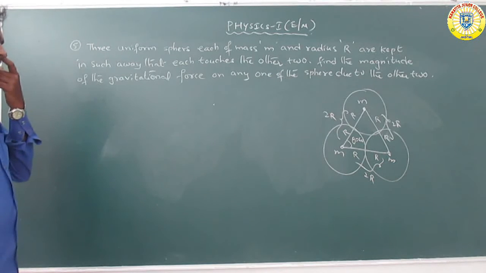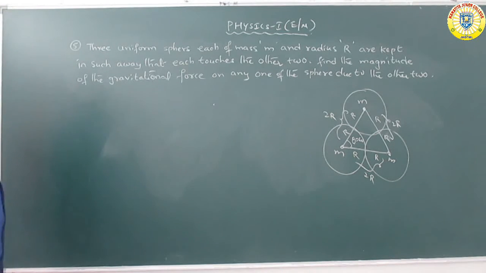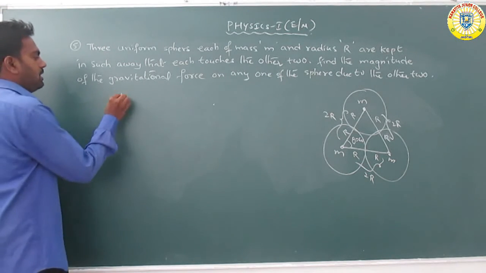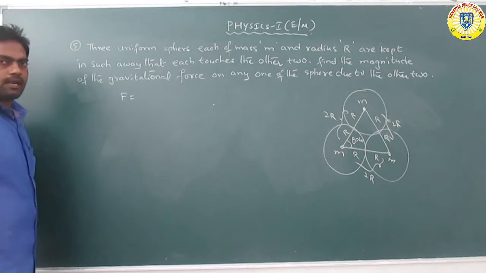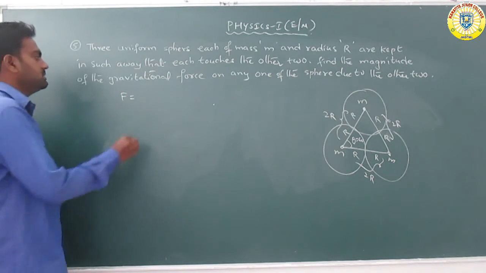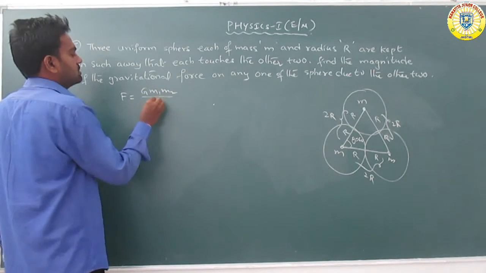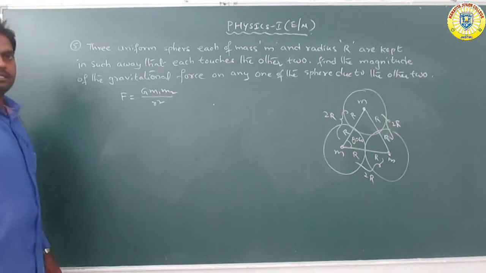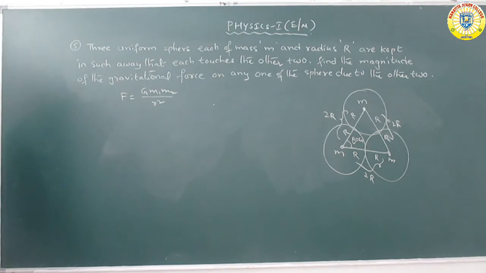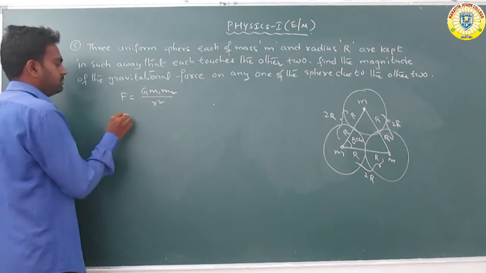The general equation for the gravitational force is F equals G m1 m2 by r square. First take F1 as any one pair.